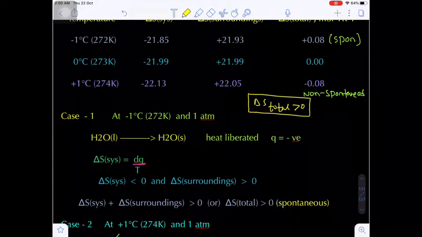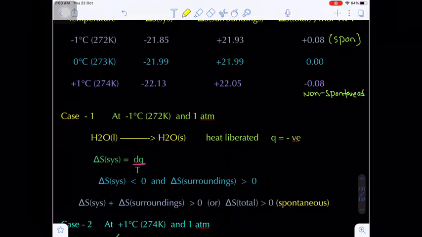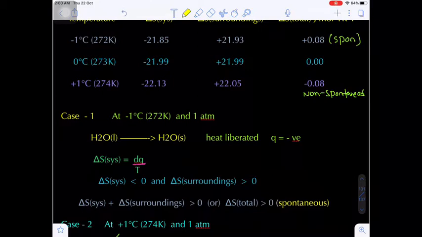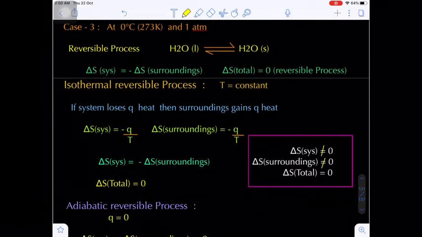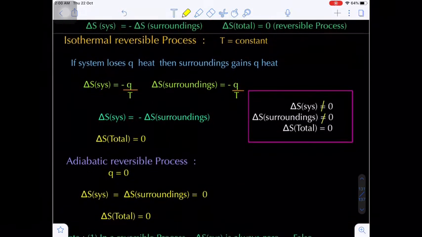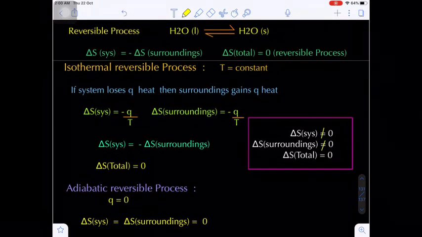Spontaneous. If the delta S total value is less than 0, then the process will be non-spontaneous. Are you getting my point? So this is the final conclusion. Only with the help of delta S system or delta S surrounding, we cannot conclude whether the given process will be spontaneous or not. We have to see the delta S total. After the delta S total value only, we can conclude whether the given process is spontaneous or non-spontaneous. Are you getting my point?